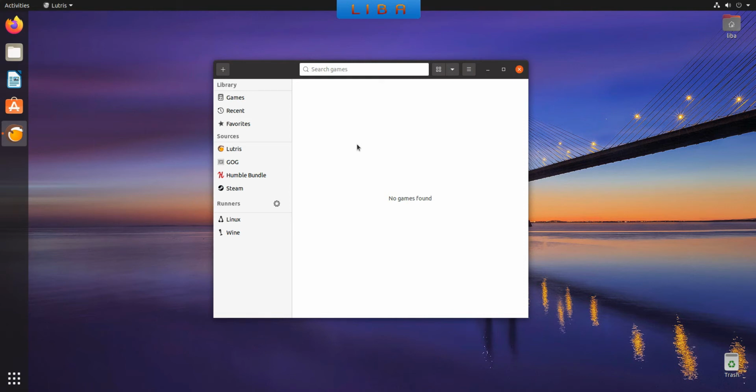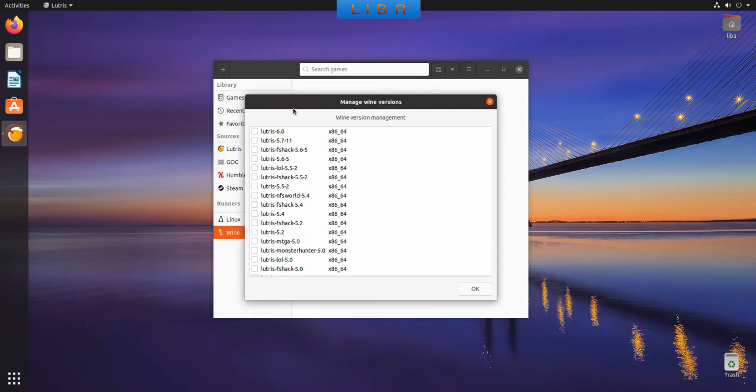First, click on the Wine title here and click on Manage Versions. In this Manage Wine versions window, you have many Lutris versions. Select the first Lutris in the list, it's the newest version. Automatically, Lutris starts the installation of this version. Please wait. For my example, it's Lutris 6.0. When the installation of your Lutris version is finished, you see your Lutris version is checked. You can click on OK.